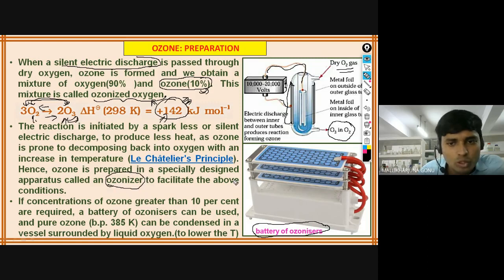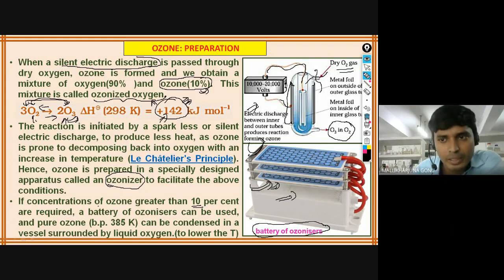What we call an ozonizer is a battery designed under special conditions. If a concentration of ozone greater than 10% is required, so if you want more than 10%, only this type of ozonizer can be used. If 10% is enough for industrial purposes, then by using static, silent electrical discharge, this can be produced inside the oxygen gas. So no need to draw these diagrams in your class notes. This is just for your understanding purpose only.